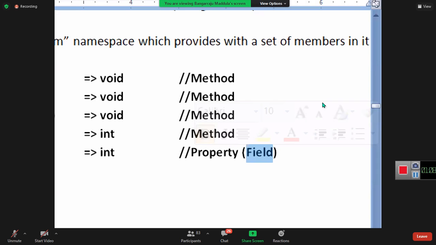Fields will never be public at all. Fields are always private only. They will never be public. Are you clear? So, to expose that field, what will be present? Property.